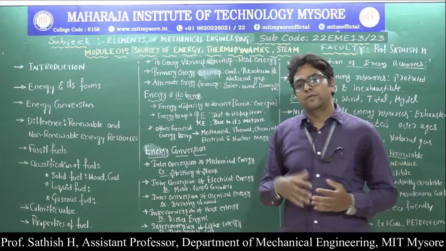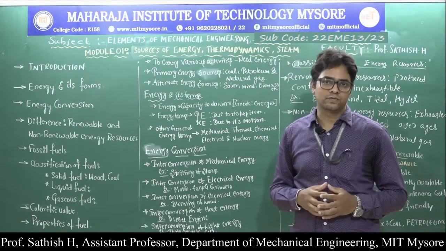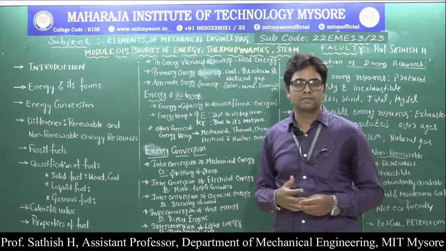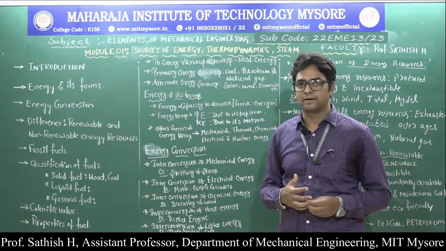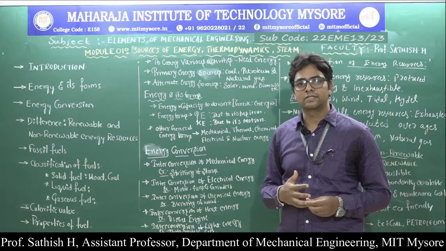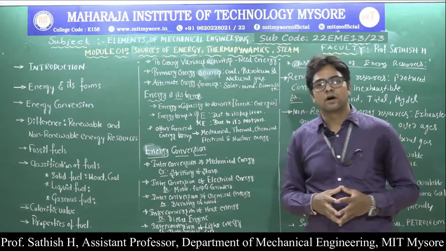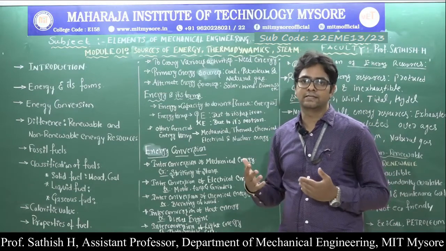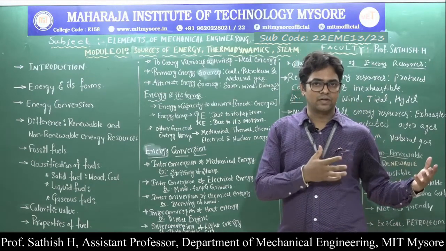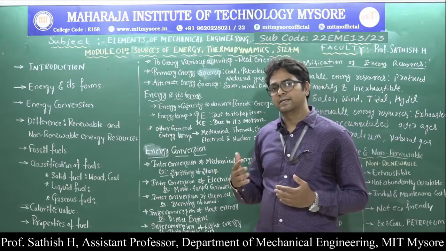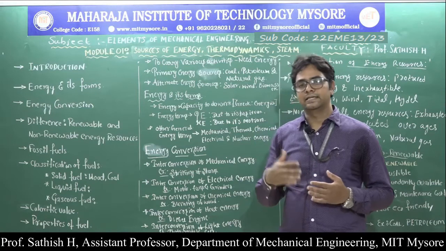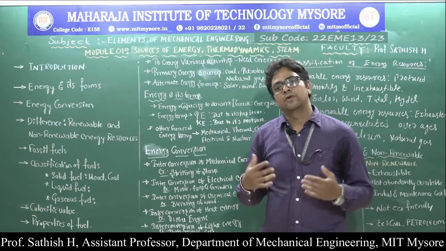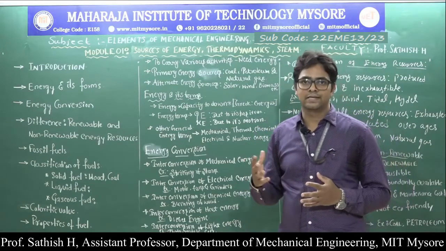Also, if you come out, we have various transport systems. For example, two-wheelers, bikes, mopeds, and automobiles. Other examples are buses, railway systems, aircraft, and spacecraft. All these move with the help of energy. So how do they move? Because we have fuel, petrol or diesel. The chemical energy stored in the petrol or diesel, when burnt, liberates heat energy. That heat energy is converted into mechanical energy that makes the vehicles move. So we look around, everything is energy.